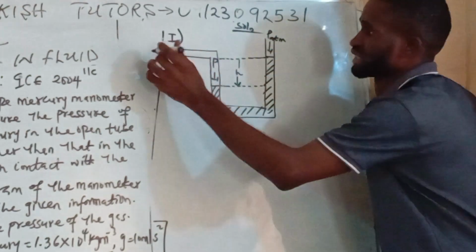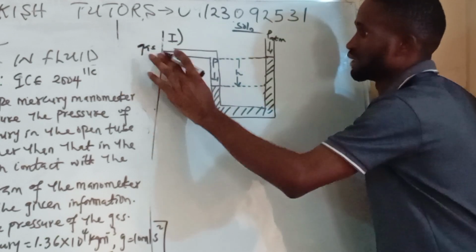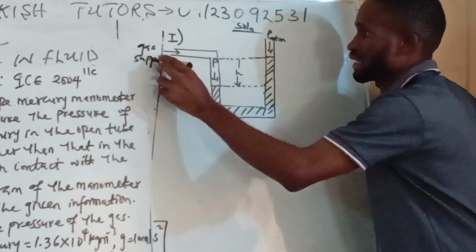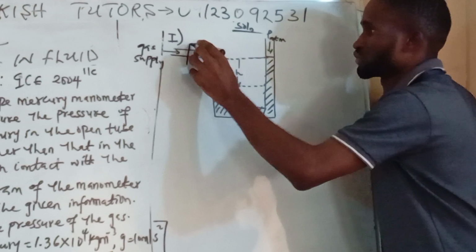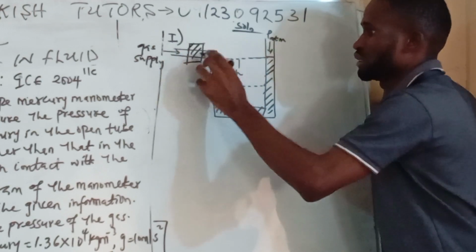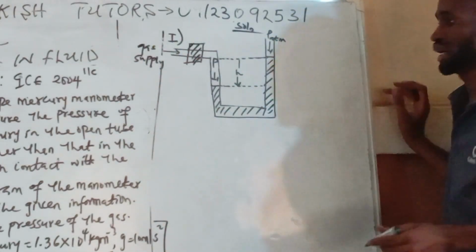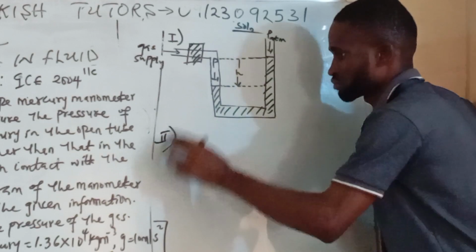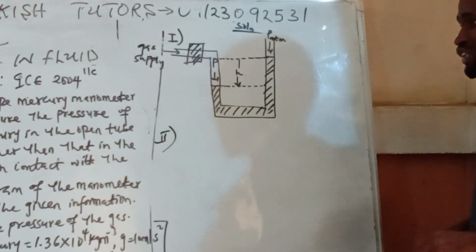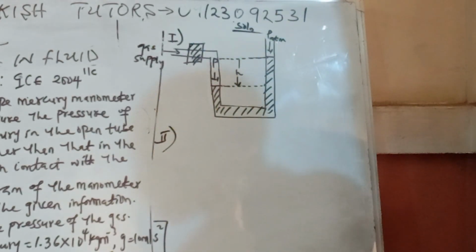This place is gas supply. We're going to have a nozzle here. Okay, so this is what we have. So under my II now, what are we finding? Calculate the pressure of the gas. Okay, so we should calculate the pressure of the gas.